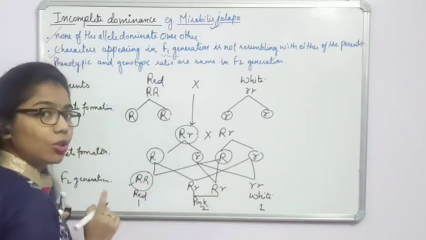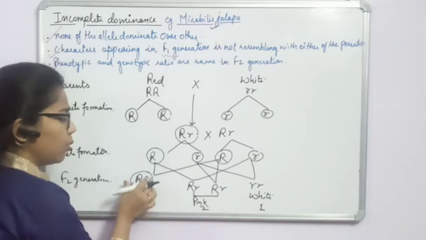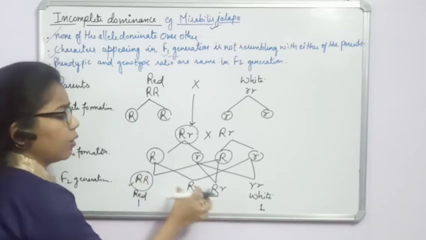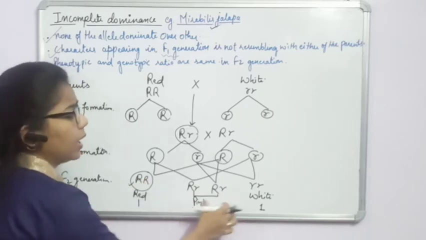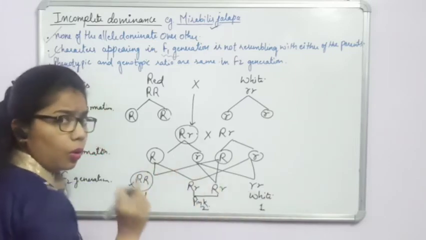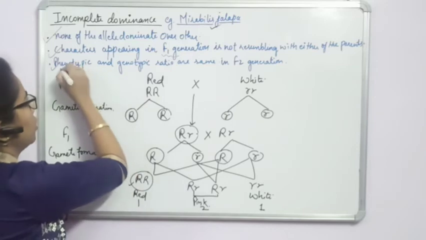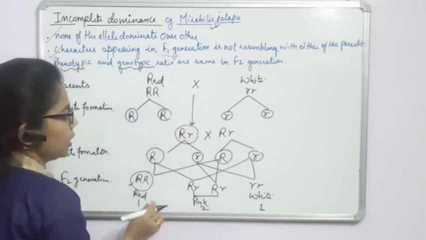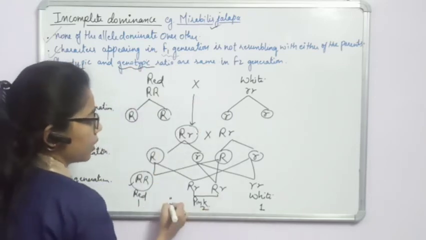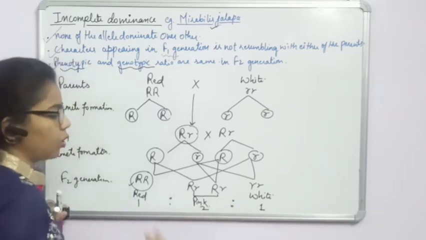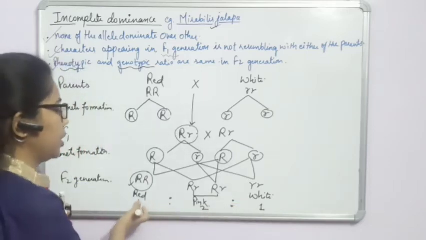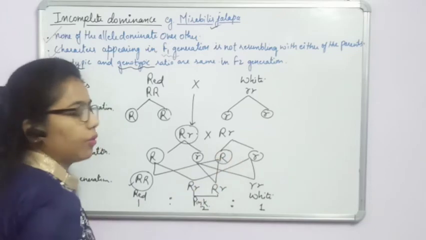So the genotypic ratio would be 1 homozygote dominant, 2 heterozygote, and 1 homozygote recessive. So again the phenotypic ratio and the genotypic ratio are both 1:2:1. Okay, in terms of percentage, 25%, 50% and 25%.